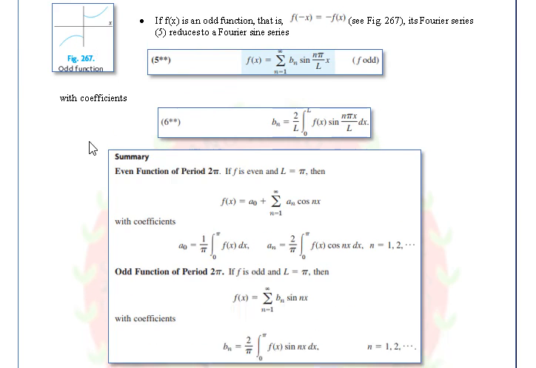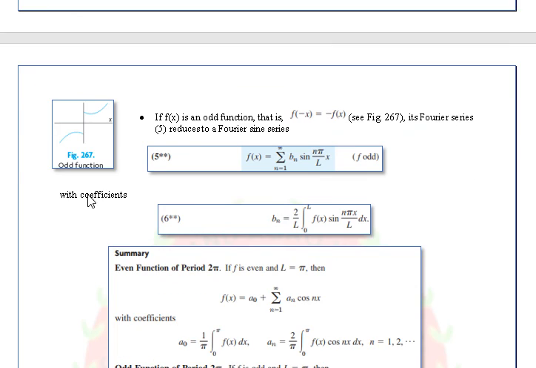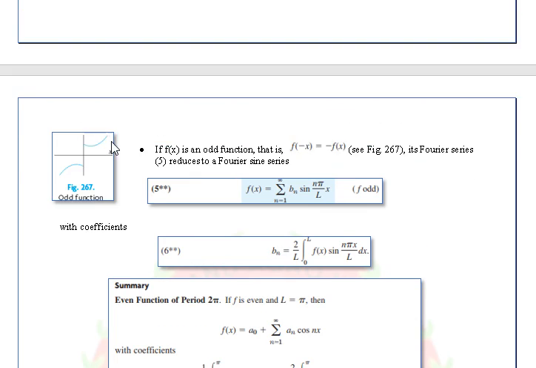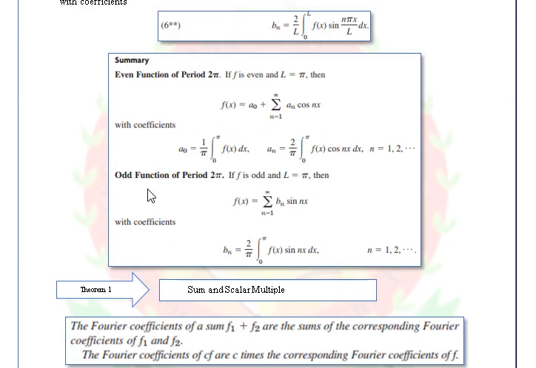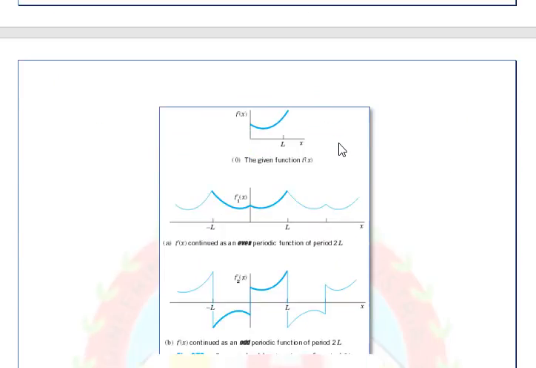Sa odd naman, sa odd na function natin, okay, yung sa side natin sa positive x, okay, it's opposite of the other side, no? So you can see here that this graph here is on this other side for the negative x-axis, no? So yun. So that's all for this discussion, I think.